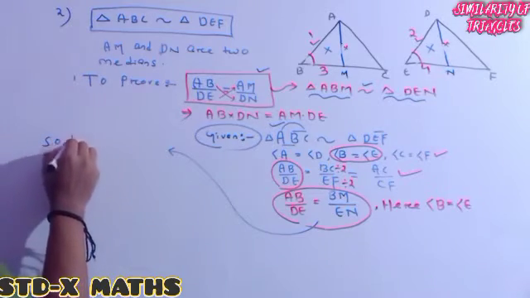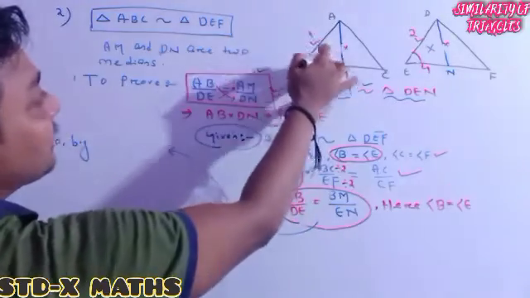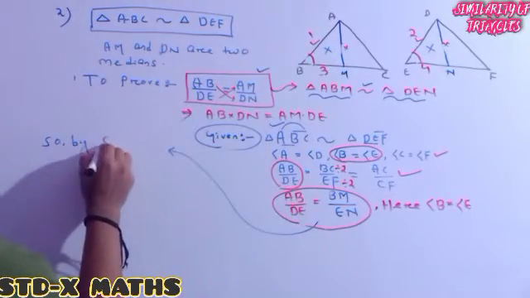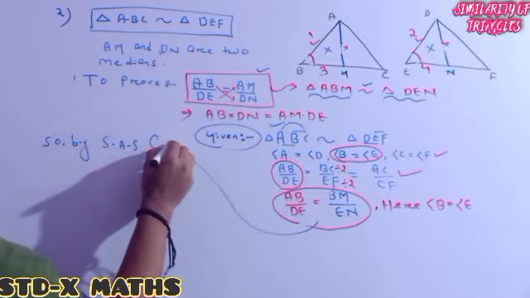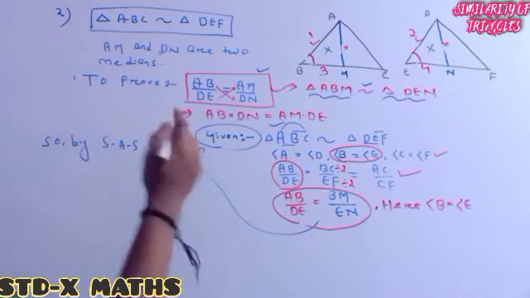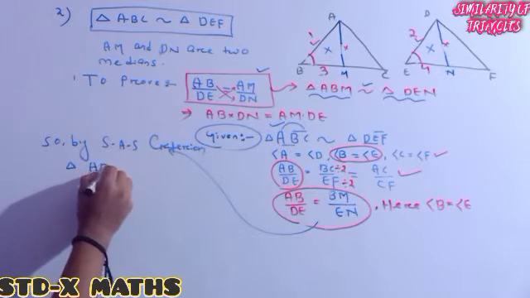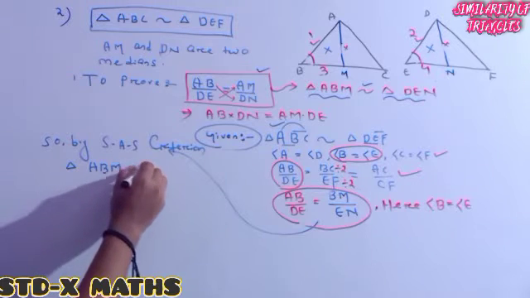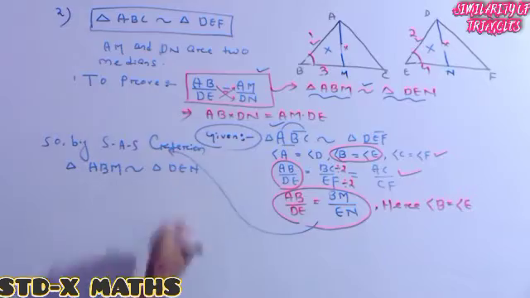So by one angle, then after including sides, by SAS criteria, I can say triangle ABM is similar to triangle DEN.